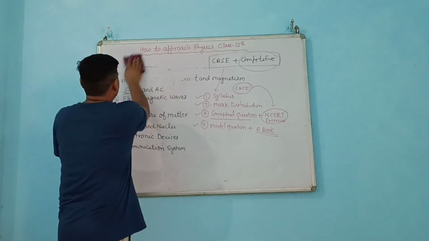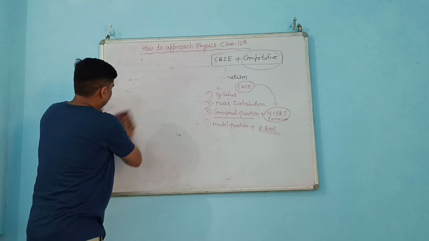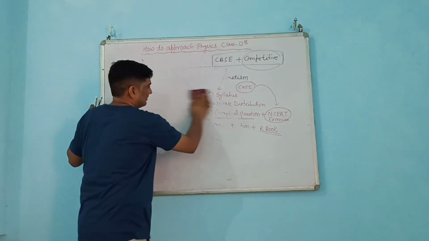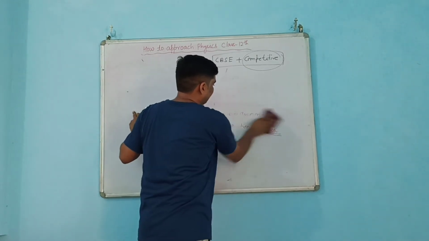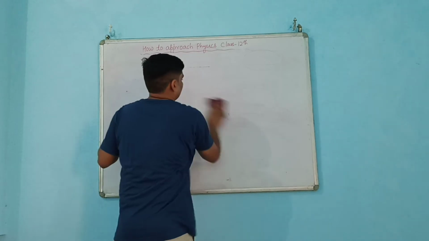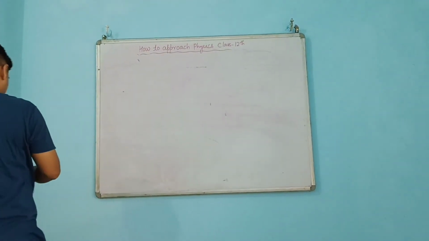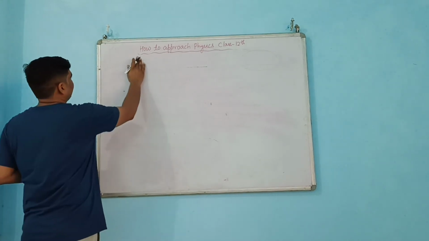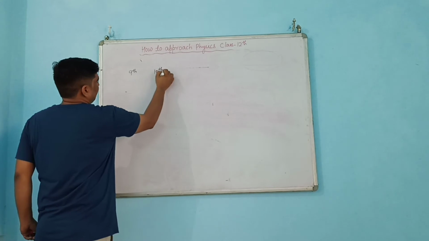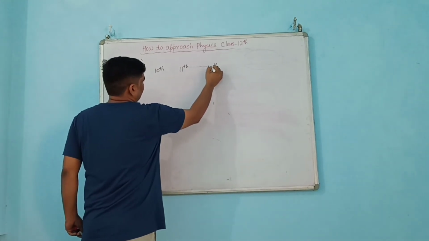First of all, let me tell you one thing. Your basic physics starts from 6th class onwards, and you will find most of the concepts and a symmetry in the syllabus also. See how you are going to approach the competitive exam. For your CBSE, I have already told you. For competitive exams, consider 9th, 10th, 11th and 12th class.